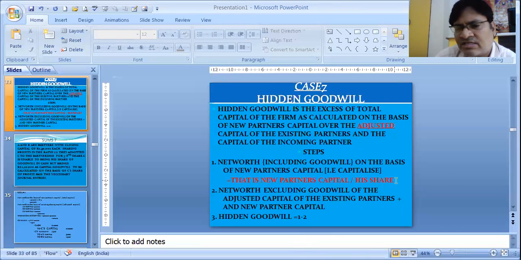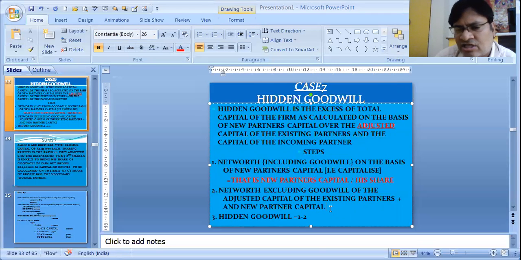That I was giving you the example. 10,000, he is coming for 1/10. So into 10 by 1, that is 1 lakh is the total capital, total net worth of the firm. Now we have to calculate the net worth of the existing partner, excluding goodwill, of the adjusted capital. Means we will take the adjusted capital, closing capital of the existing partners, and the new partner's capital we will add.